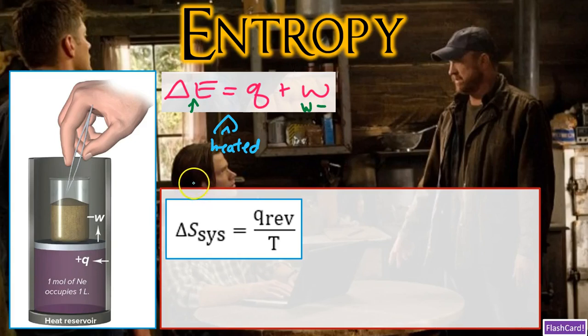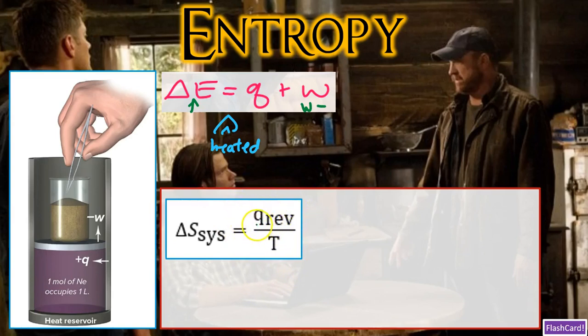And this approach uses one relationship here. And that relationship is delta S of the system is equal to Q rev divided by T. Now we know delta S of the system is going to be the change in entropy of the system. We know T is going to stand for temperature. Now Q is going to be our heat, and then rev is going to mean a reversible process.